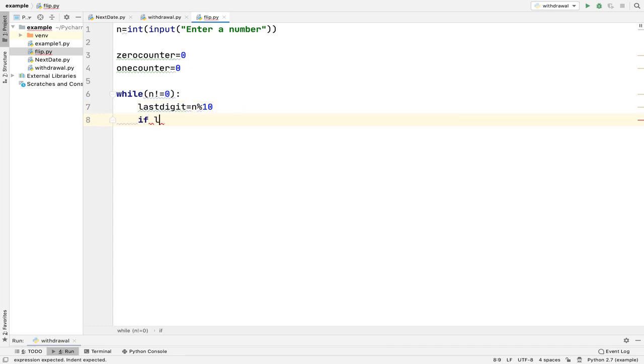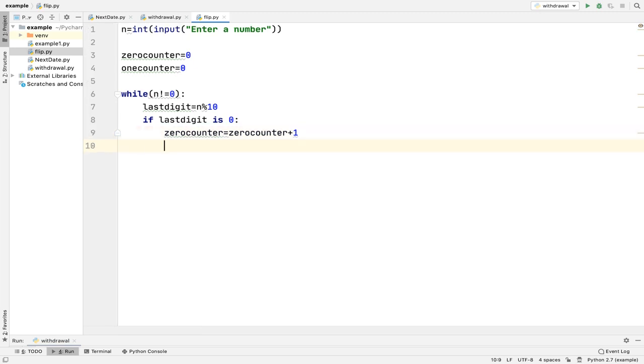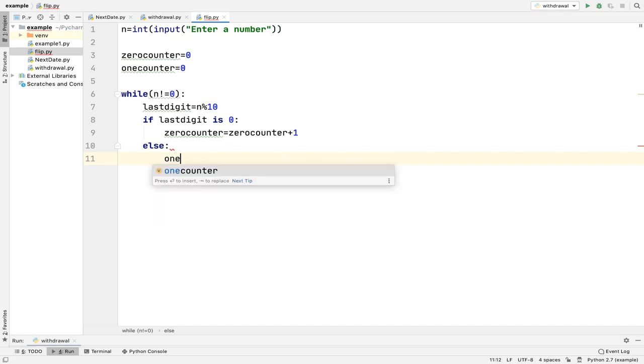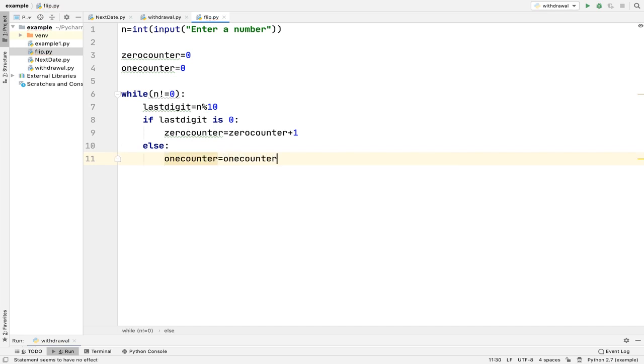Now you are going to check if your last digit is 0. If it is 0, you are going to increment the zero counter, so it will be zero counter plus 1. If your last digit came out to be 0, you say the number of zeros will be 1, and you keep on incrementing them. Otherwise, because there are only zeros and ones in your number, you will increment the ones counter to ones counter plus 1. So you will find the last digit and check if it is 0, you will increment the zero counter, otherwise you will increment the one counter.